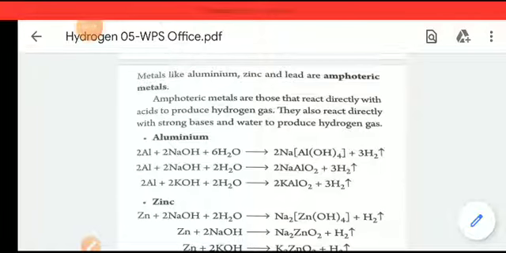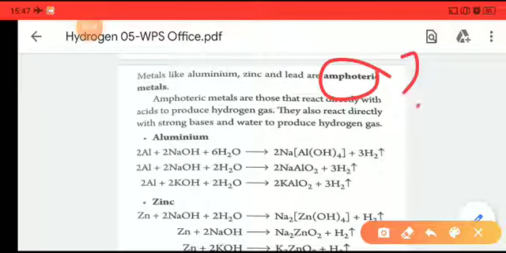So what is the amphoteric nature? What do you mean by amphoteric? Amphoteric nature means those elements which exhibit both kinds of behavior, that is, they can exhibit acidic behavior as well as basic behavior. Those elements are called amphoteric elements.